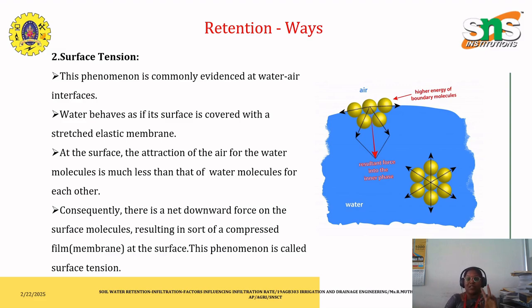So it is really necessary for you all to make a note of that. When there is water retention in soil, it depends mainly on two forces, that is cohesion and adhesion forces, and the second component is surface tension. So in the picture I have shown you that higher energy boundary molecules are facing towards the air. Due to the resultant force into the inner phase, it moves in the downward direction and reaches the soil surface. So this is how the surface retention takes place.